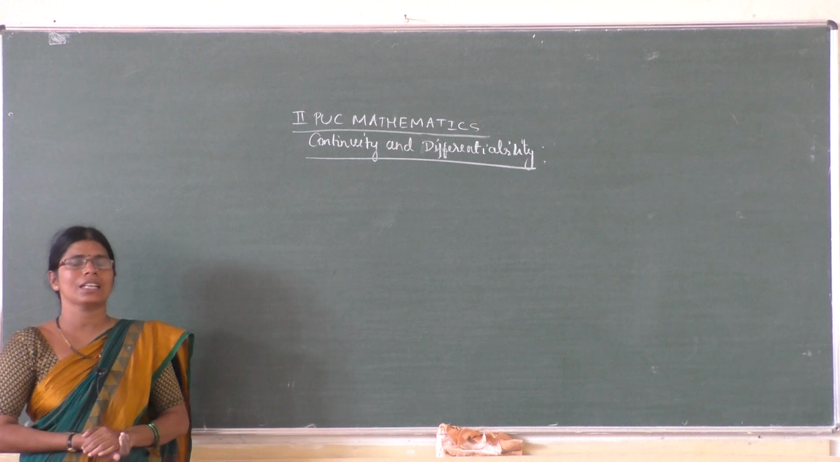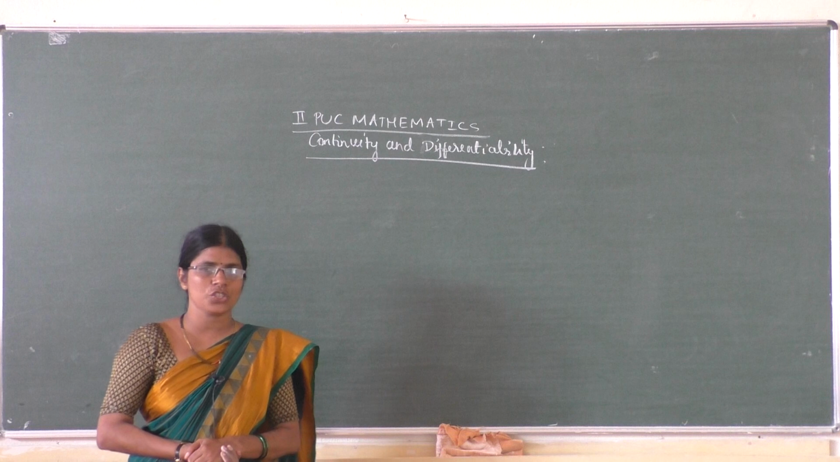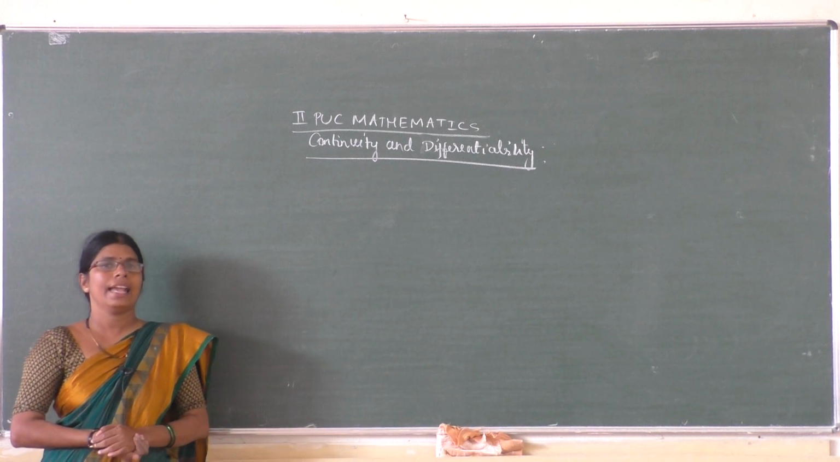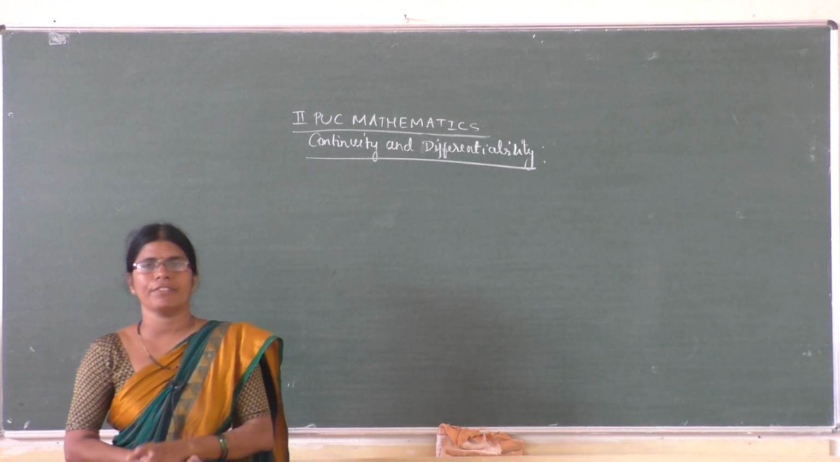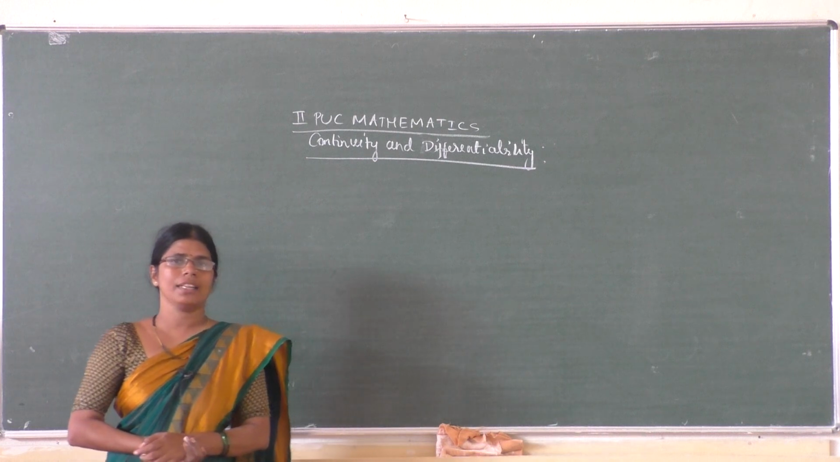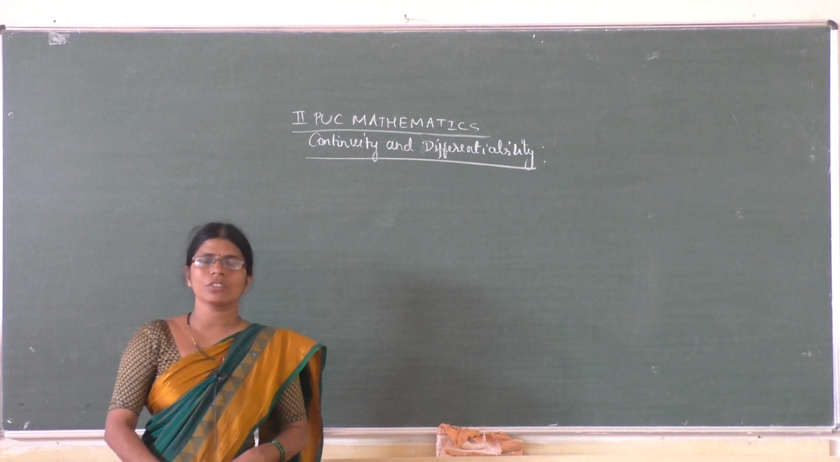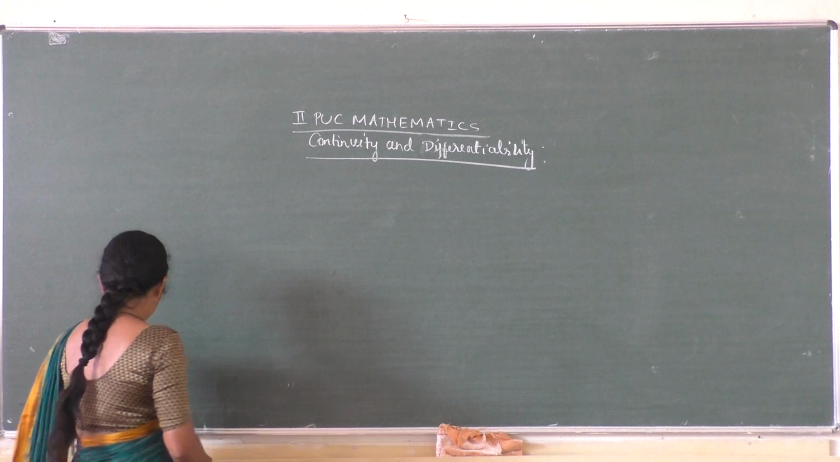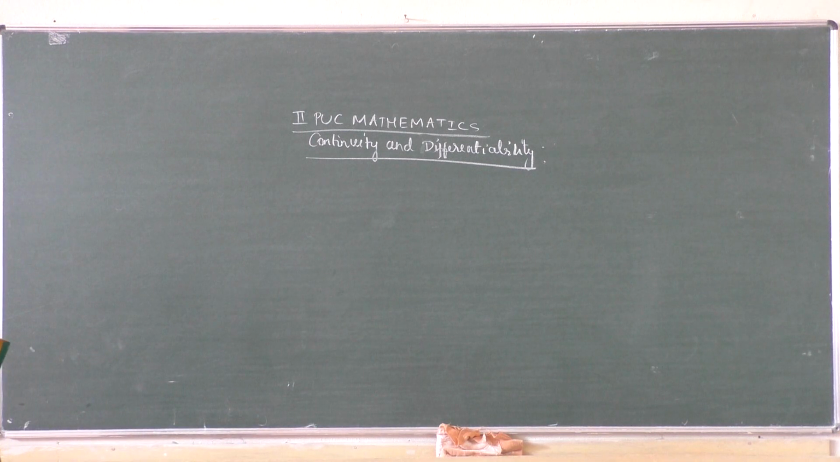Suppose the function is continuous in the closed interval a comma b and differentiable in the open interval a comma b, then there exists a point c in a comma b such that f dash of c is equal to f of b minus f of a divided by b minus a. That is mean value theorem. We took some examples for Rolle's theorem and mean value theorem, and also some functions where Rolle's theorem or mean value theorem is not applicable.